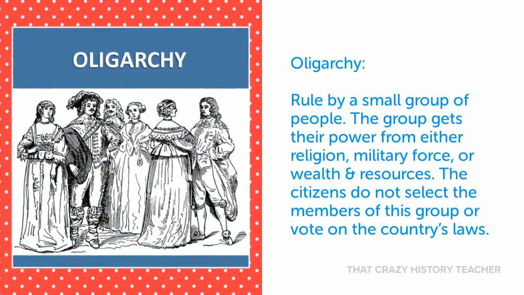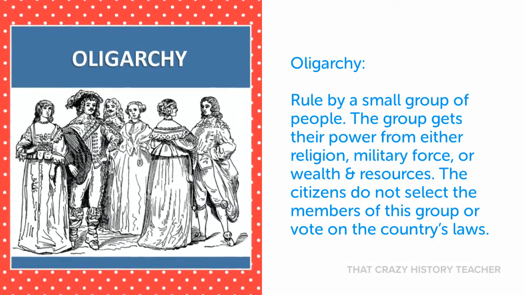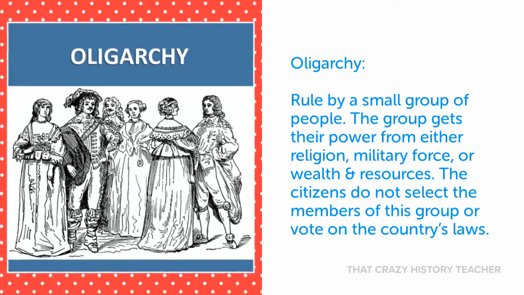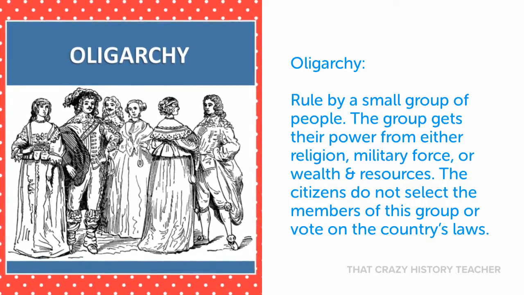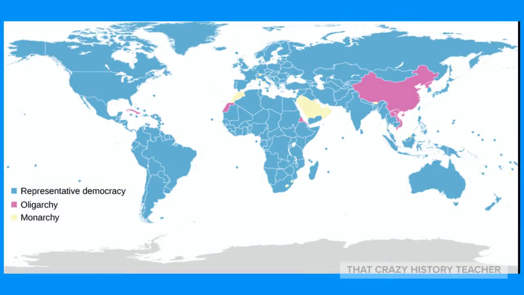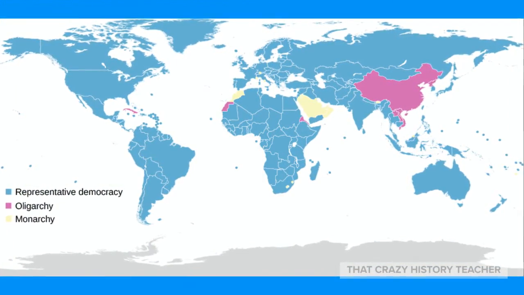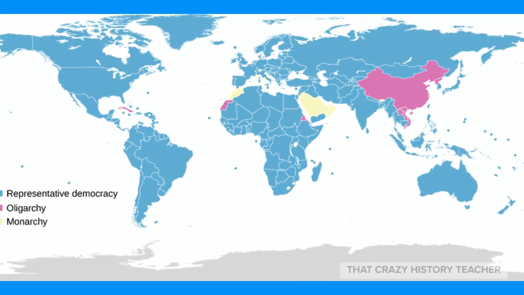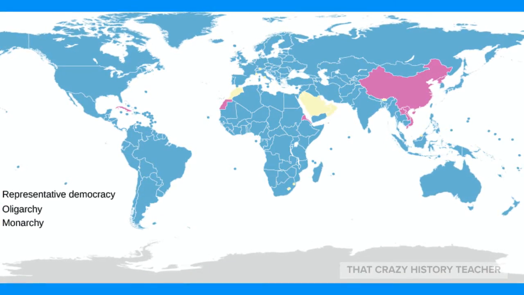In an oligarchy, a small group of people rule. Usually these are wealthy people, or they're members of a certain political party or a certain religion. There are not very many oligarchies in the world today. You can see them in the pinkish color on the map.